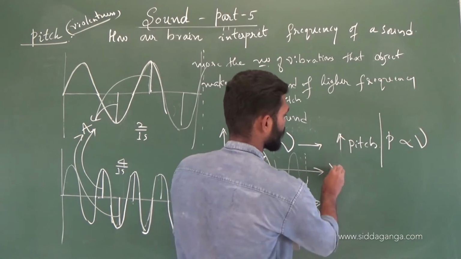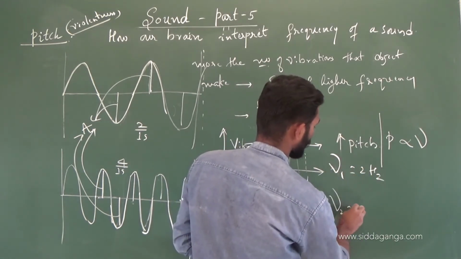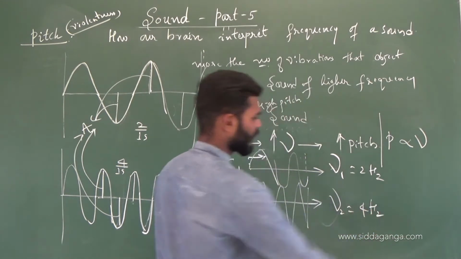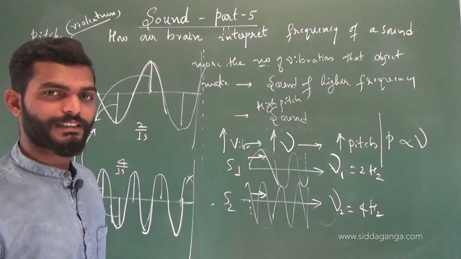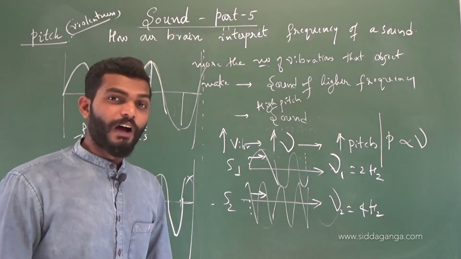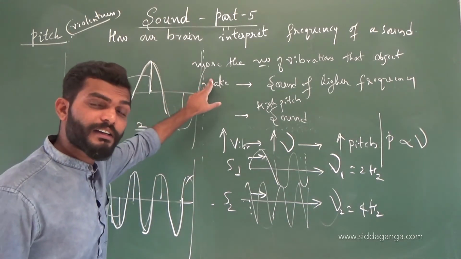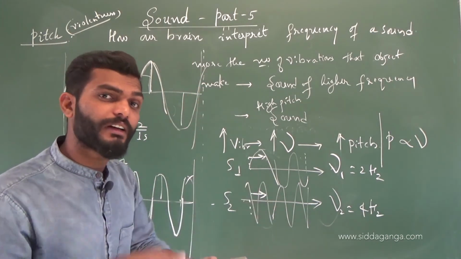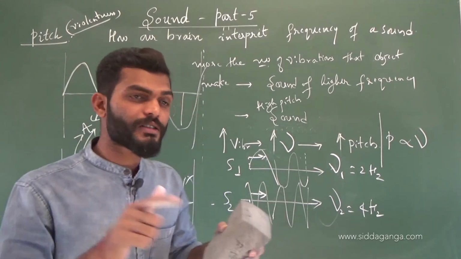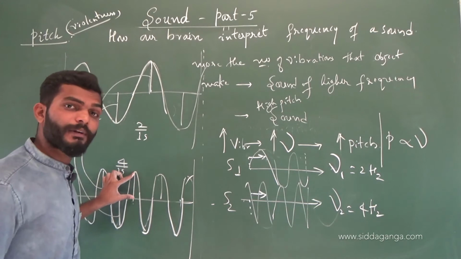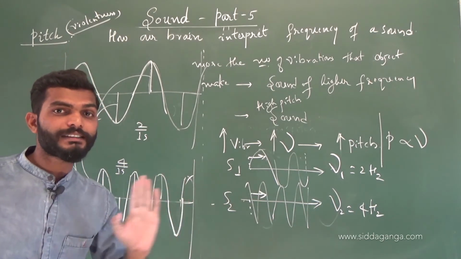The frequency of sound 1 is 2 Hz. This is the frequency of sound 2, having 4 Hz. Amplitude can be same, but here the frequency of the 2 sounds is differing. Right? Frequency is decided by what? How many waves are crossing a fixed reference point in 1 second or in 1 unit time. Amplitude is what? It is the maximum displacement to which the particles of the medium displace or vibrate.